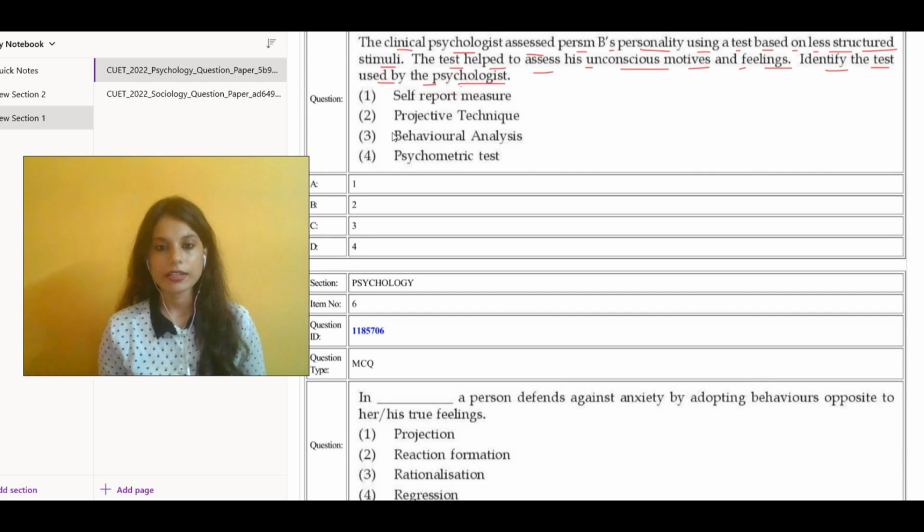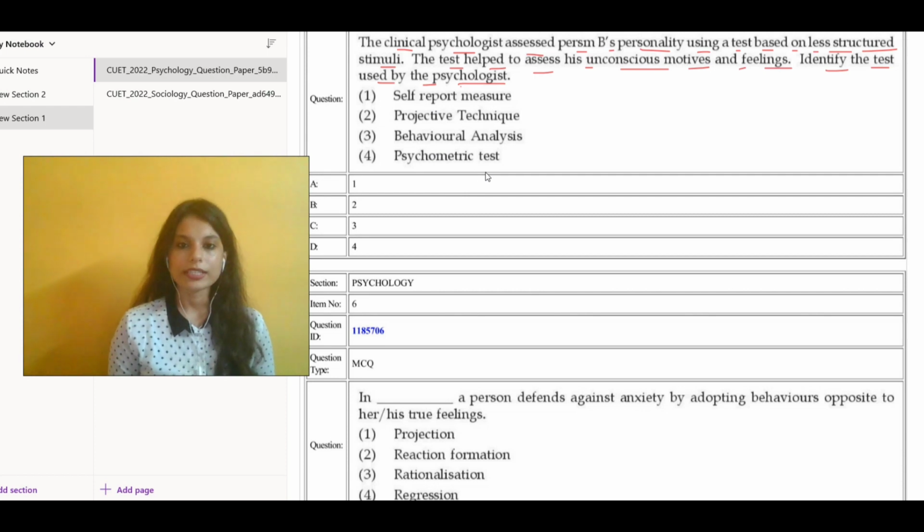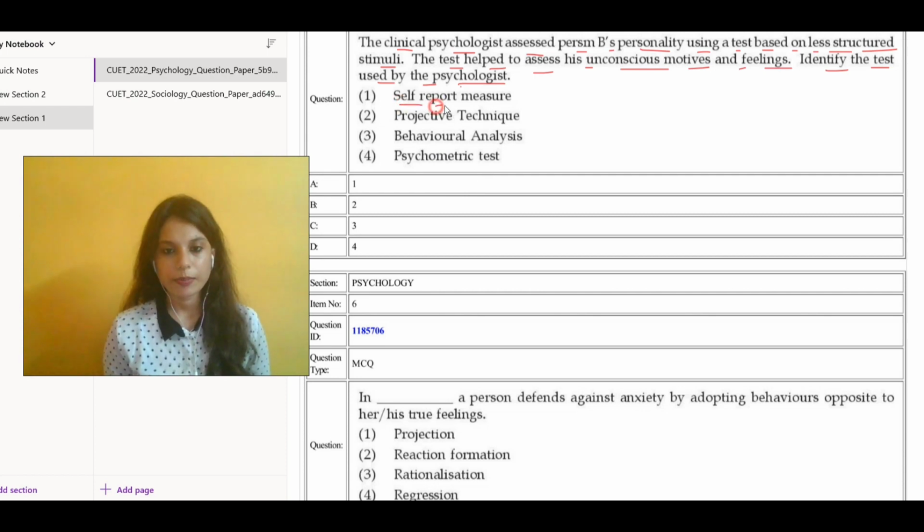Let's first see the techniques: self-report measure, projective technique, behavioral analysis, and psychometric test. The technique used is the projective technique. So option 2, B, is the correct answer. Let's move over to the next question.